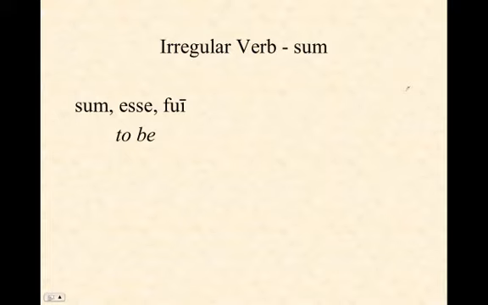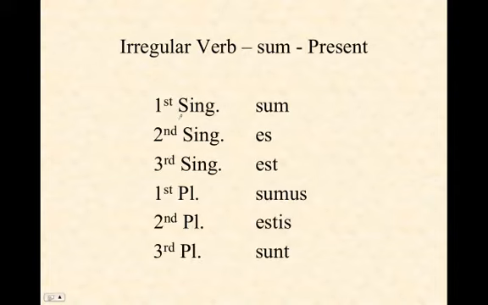In this tutorial, we will explore the forms of the indicative of the irregular verb sum, meaning to be. When you look it up in the dictionary, here's what you find for the principal parts: sum, esse, fui. I am, to be, and I was. In the present tense, the verb to be goes as follows: sum, es, est, sumus, estis, sunt.